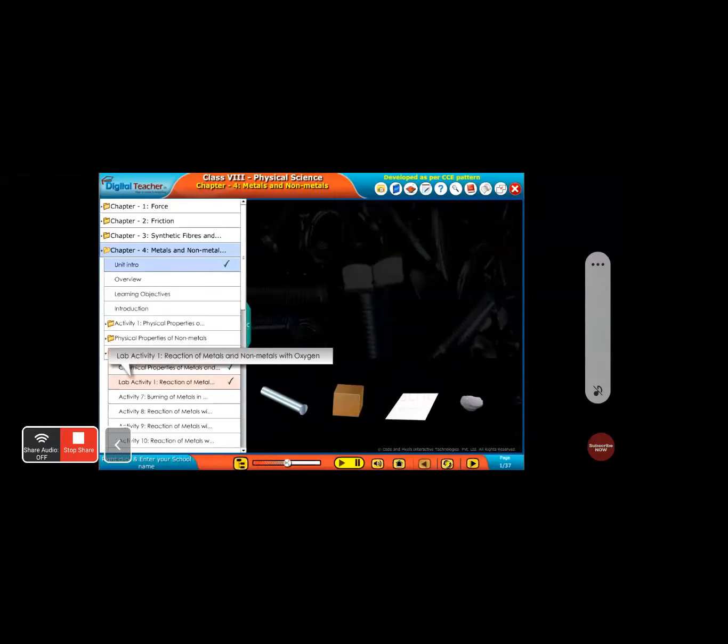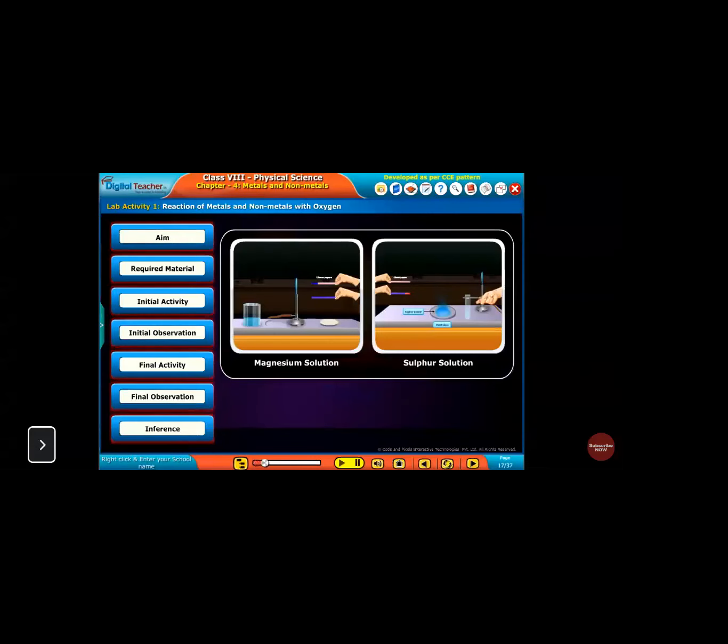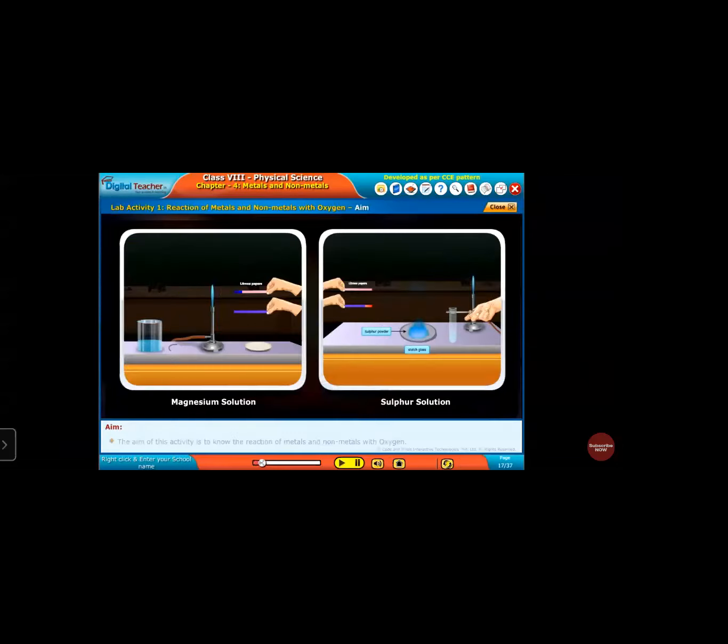In this reaction, we are taking magnesium metal and sulfur non-metal, and reacting them with oxygen. Firstly we will take magnesium metal, and then we take sulfur non-metal and its reaction with the oxygen. So what are the materials for this activity?